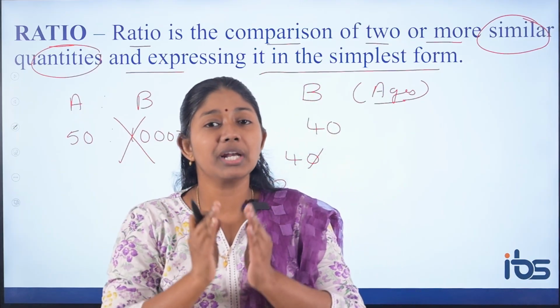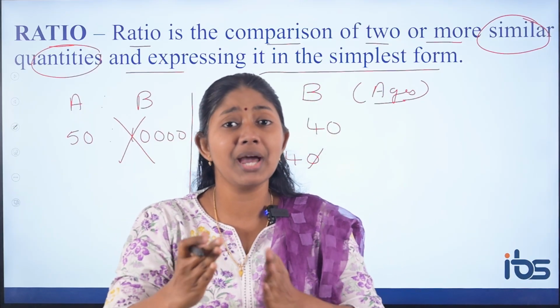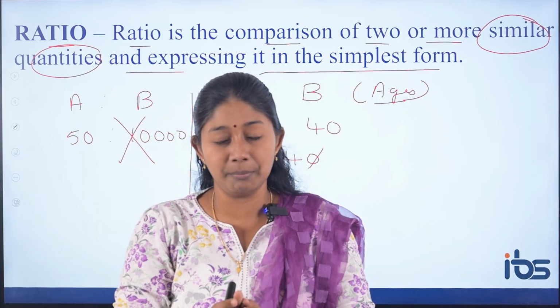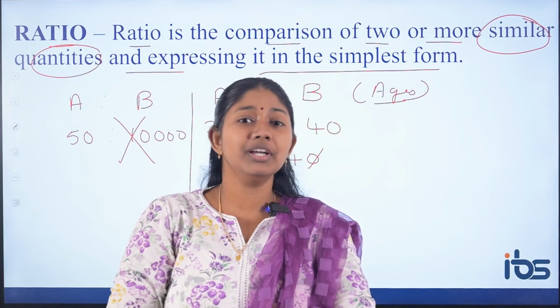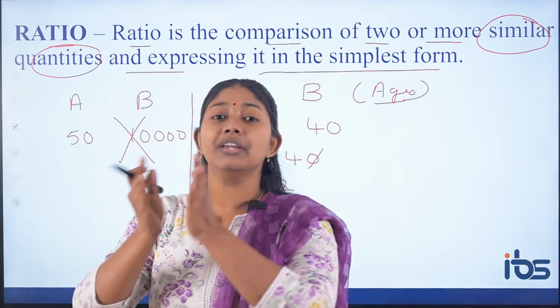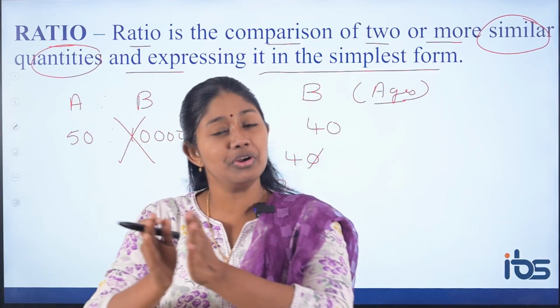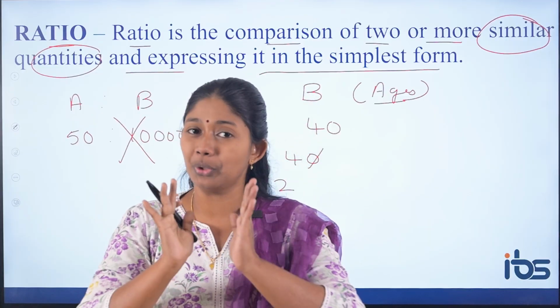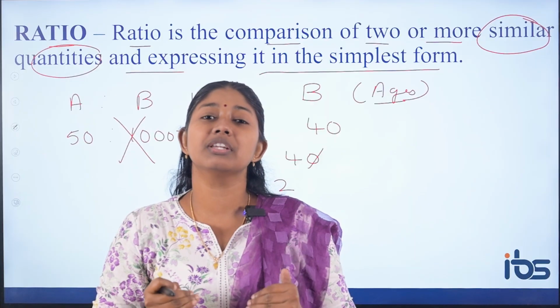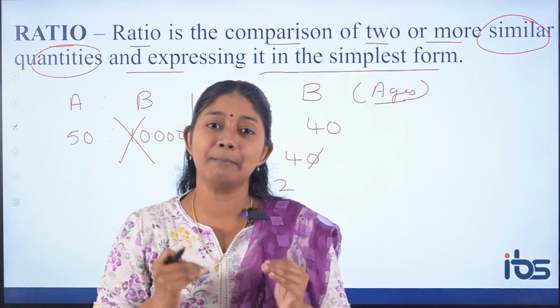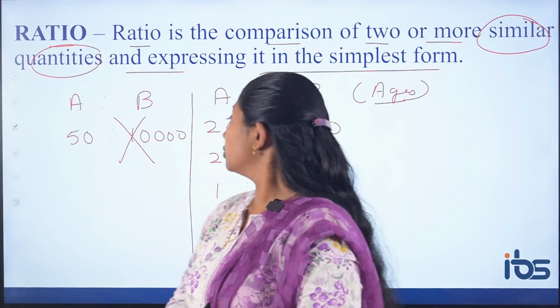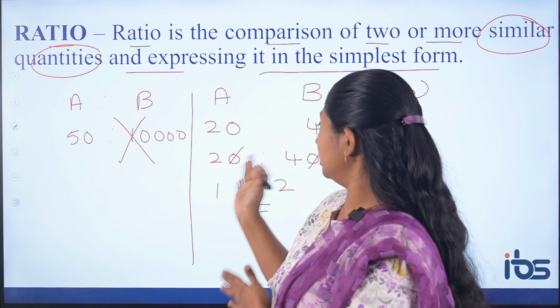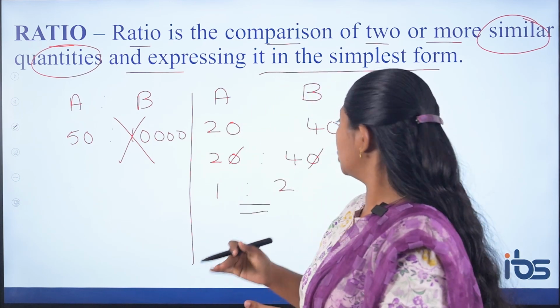If you are comparing the age of A, then you have to compare the age of B. If you are comparing the salary of A, then you have to compare the salary of B. That point you have to remember. And ratio is nothing but expressing it in the simplest, lowest form. So this is what is told about ratio.